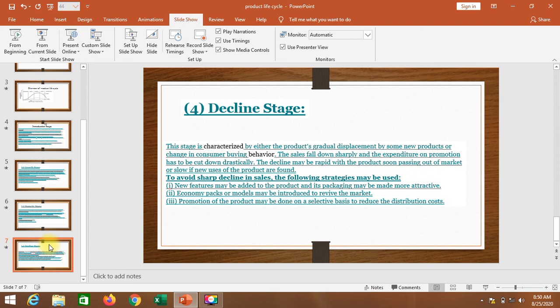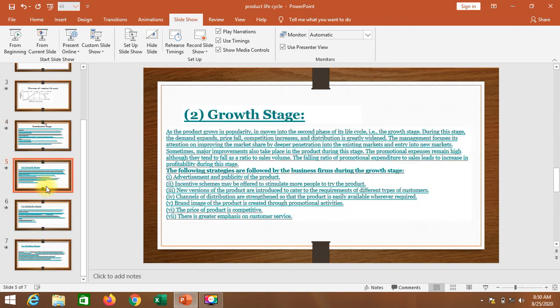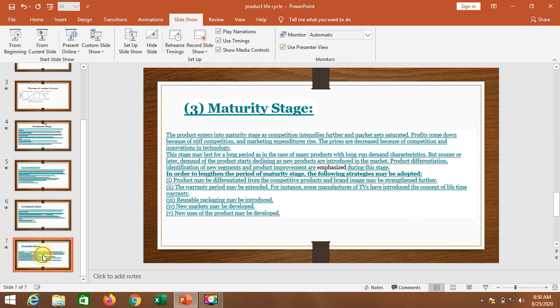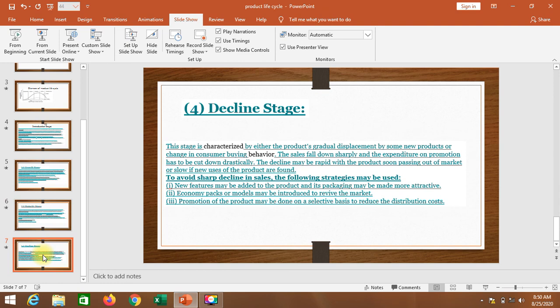So these are the four stages of our product life cycle, where we learned about the introductory stage, growth stage, maturity stage and decline stage. I hope you all understand it very well, students.